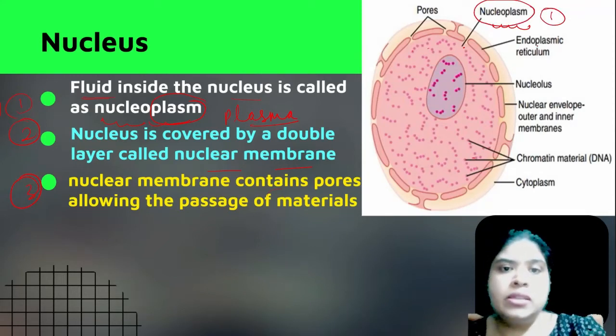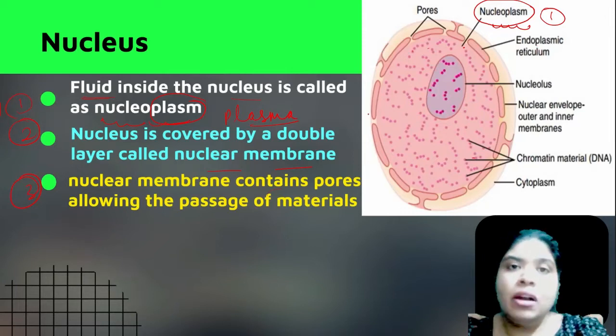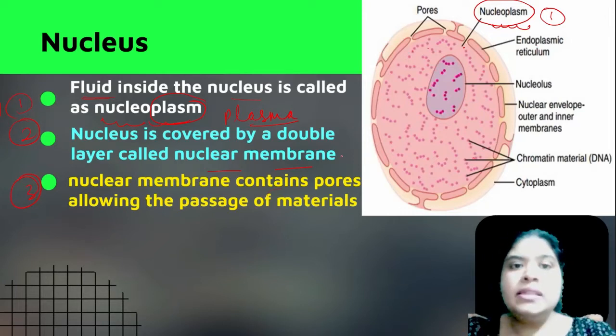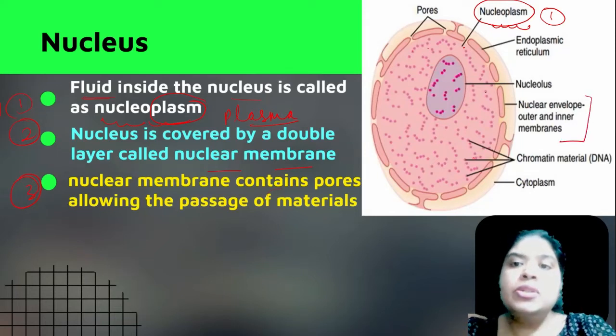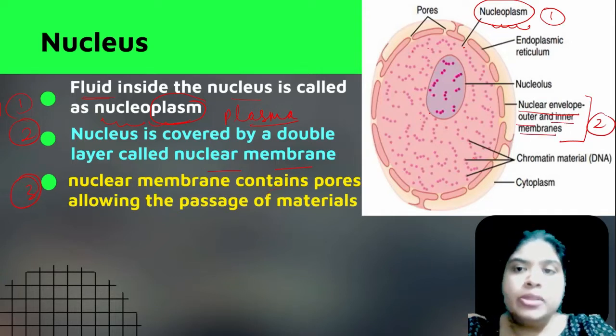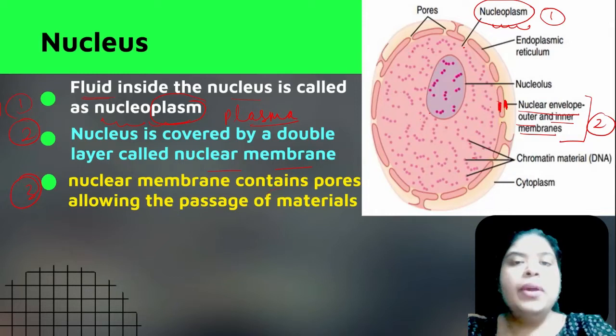The next point we discussed is the double membrane which is present outside the nucleus. This is the double layer structure which is called the nuclear membrane, or nuclear envelope, in which, as you can see distinctly in the diagram, there are two layers: an outer layer and an inner layer. So the nuclear envelope consists of outer and inner membranes. This one is the outer, and this one is the inner membrane. Therefore we can say it is a double layer structure.